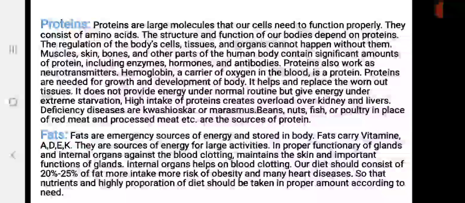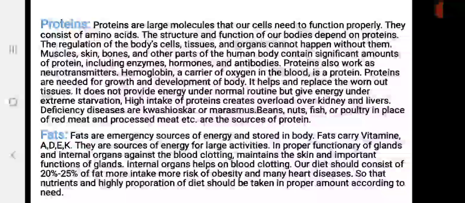Mainly, fats provide heat and energy to our body and protect the body from the extreme effects of hot and cold climates. Now, what are the sources of fats? Sources are ghee, butter, cheese, curd, dry foods, sweet potato, cotton seeds, etc. These all are the sources of fats.